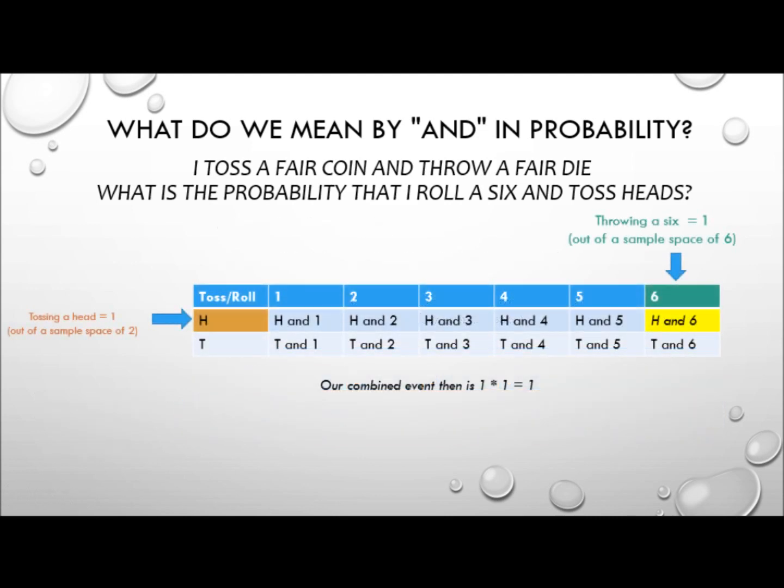Okay, so there's only one element in the entire table where we can get both a heads and a 6, and that is in the column 6 and the row heads. So our combined event then is 1 times 1 equals 1.